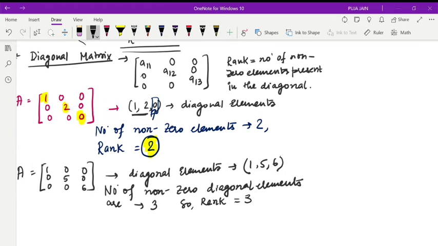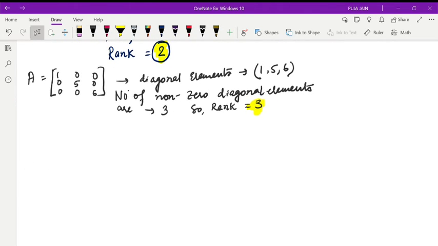Okay. So this is for diagonal matrix. Next we will see about lower triangular and upper triangular matrix. What do you think? Is it going to be the same process or different? No, a little different, because in a diagonal matrix only diagonal elements are present, but in lower triangular and upper triangular matrices other elements are also there, no?